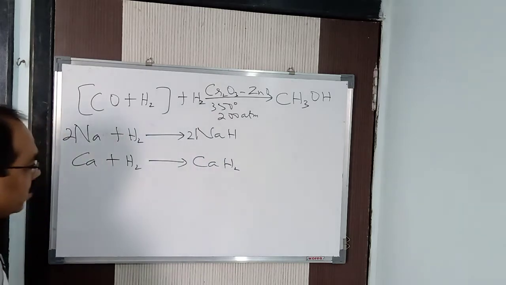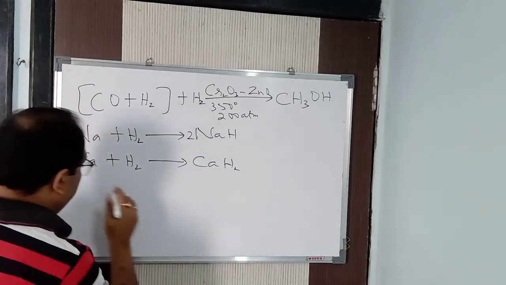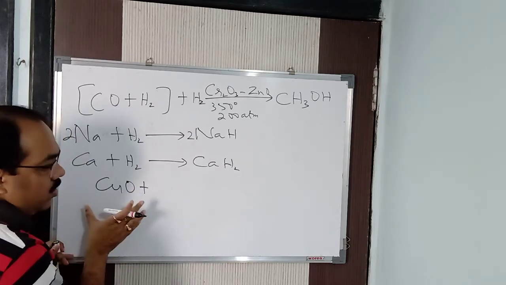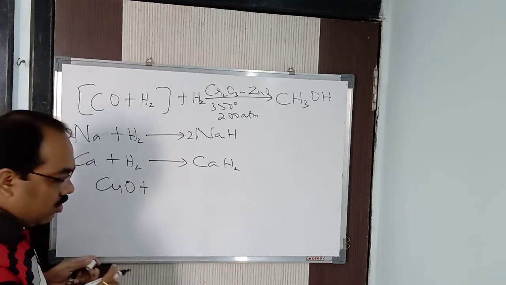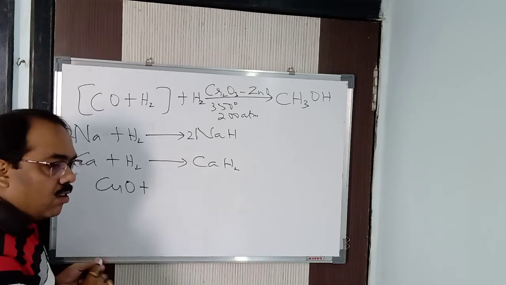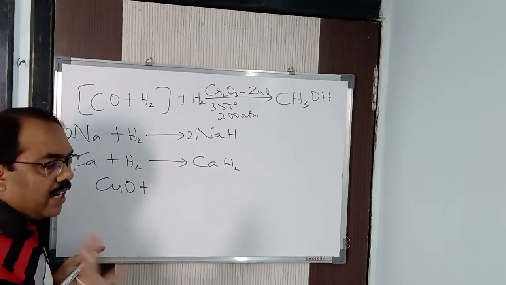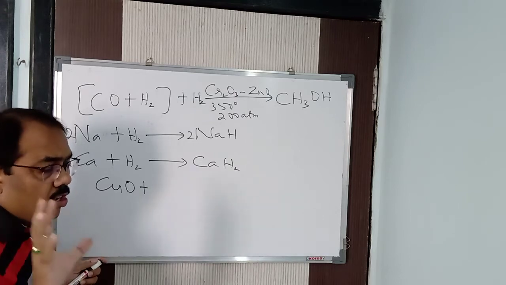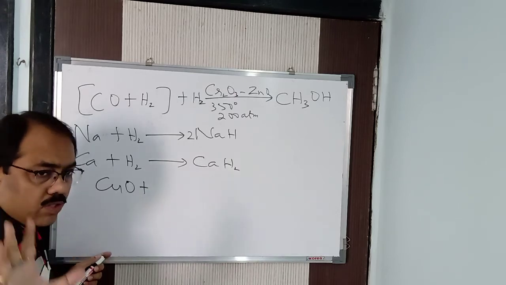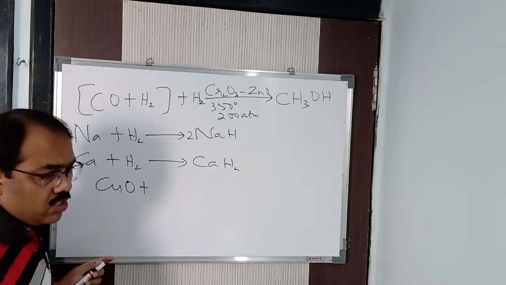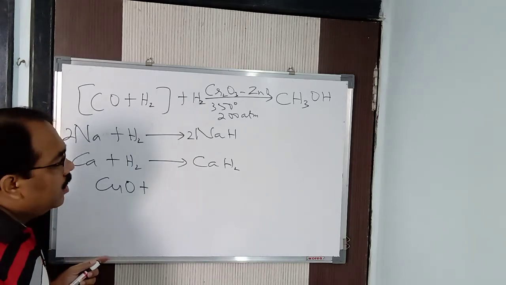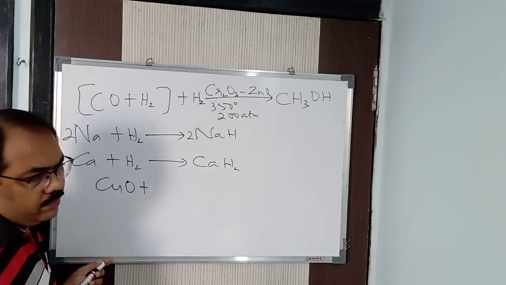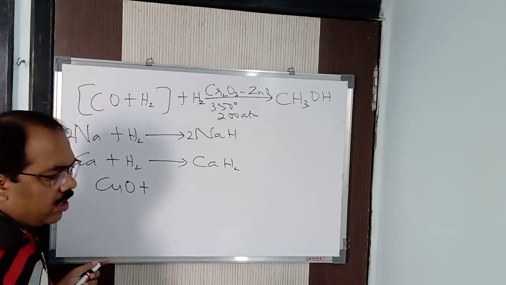Now next, hydrogen also acts as a reducing agent. For example, if you take copper oxide. Here I don't take sodium oxide, potassium oxide or aluminum oxide, because these are the oxides of highly reactive, highly electropositive metals. So oxides of highly electropositive metals like sodium, potassium, calcium, aluminum cannot be reduced by an ordinary reducing agent like hydrogen.